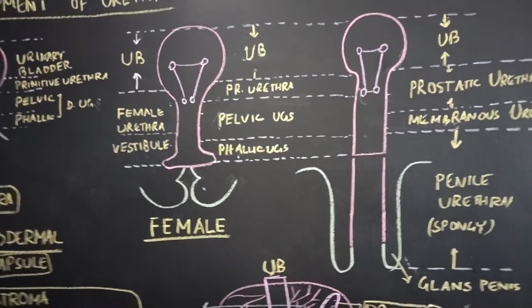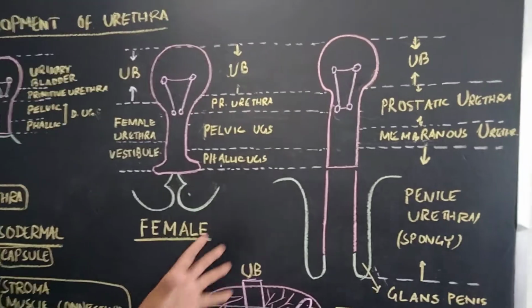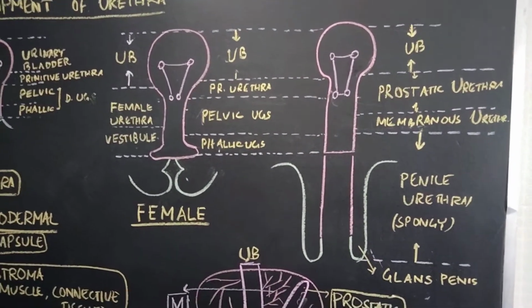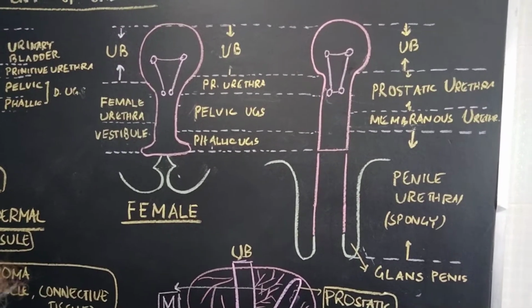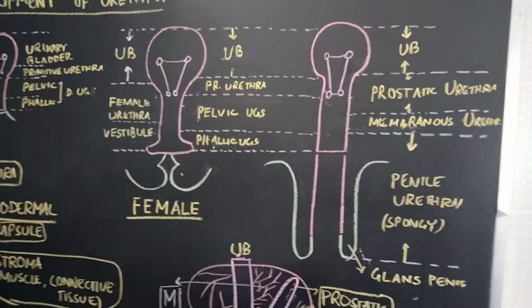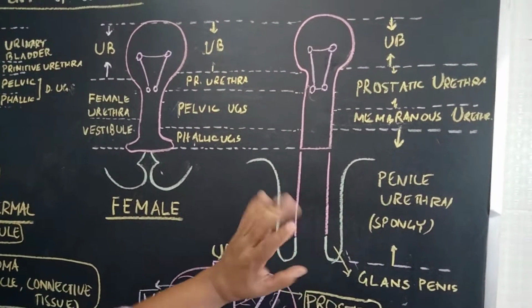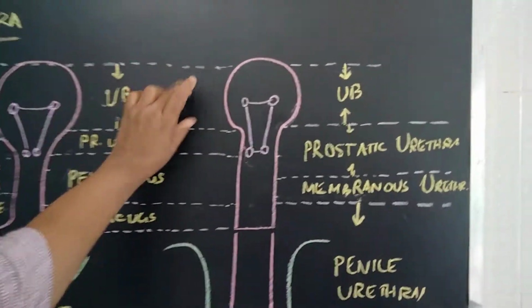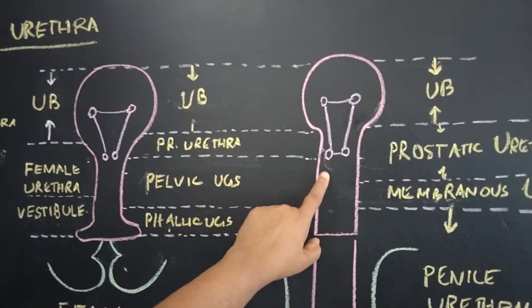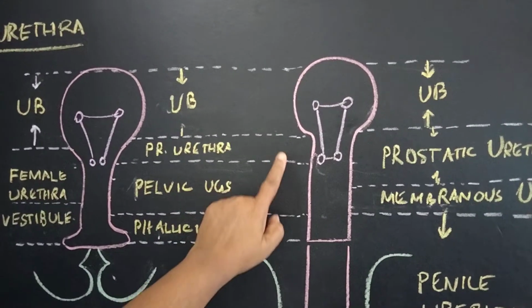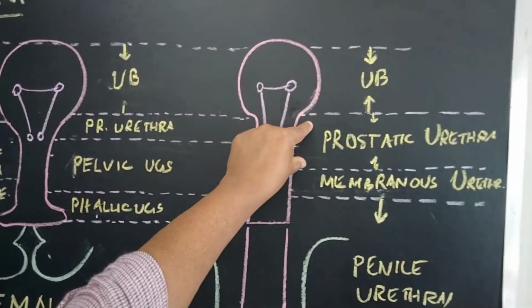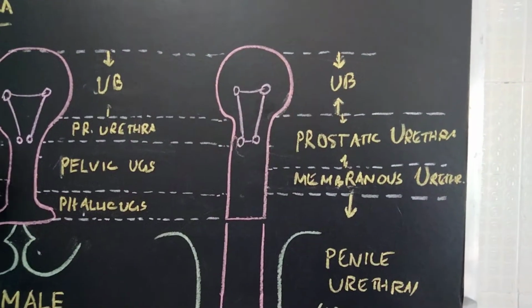Now corresponding to that, what are the derivatives in case of the male urethra? Now the male urethra has three parts: the prostatic urethra, the membranous urethra, and the penile or spongy part of the urethra. And the lower part of that is called the glans penis. Let us see the development. Now the urinary bladder corresponds to the urinary bladder of the female, that is formed from the vesicourethral canal. The primitive urethra and a part of the pelvic urogenital sinus give rise to the prostatic urethra, which corresponds to the female urethra.